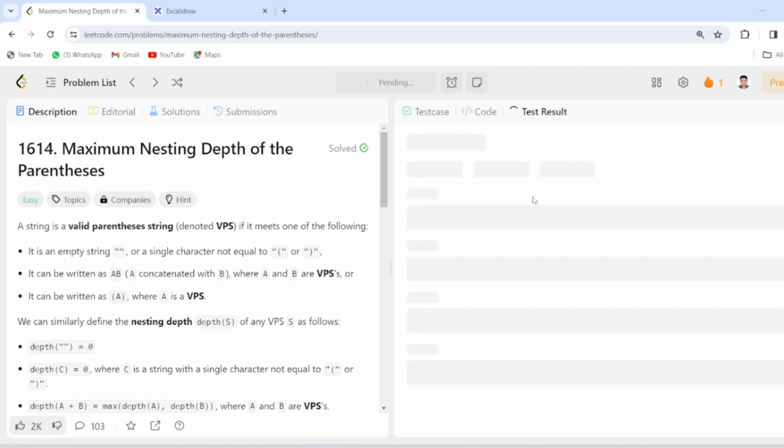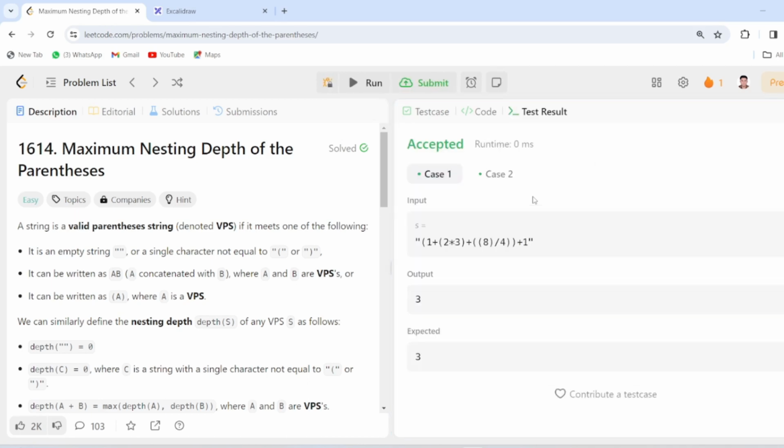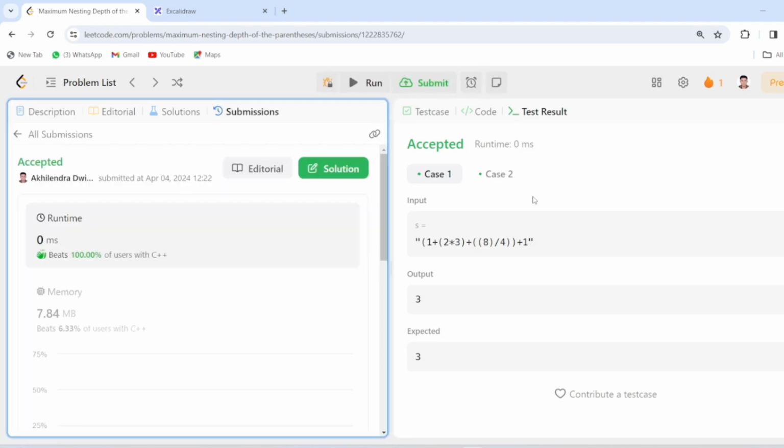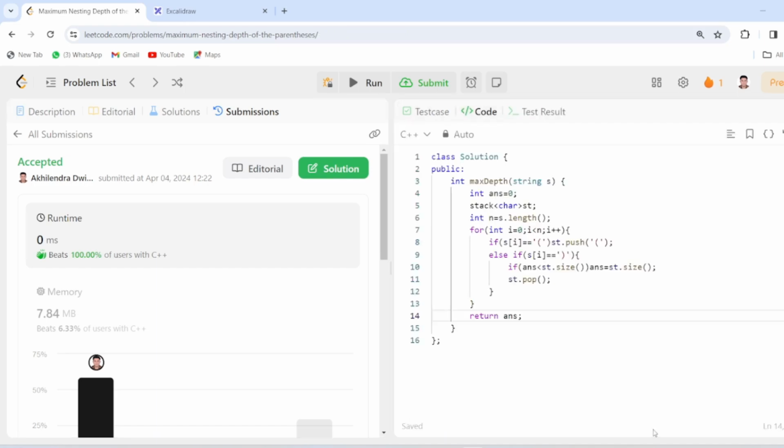Let's see, is there any problem or not? Yes, so our code has run successfully. Now we will submit our answer. Yes, so we have beaten 100% of people on C++ code. So this was all about this problem.